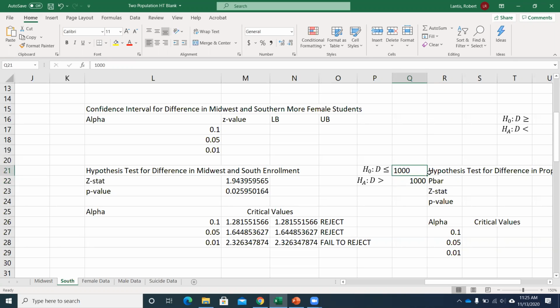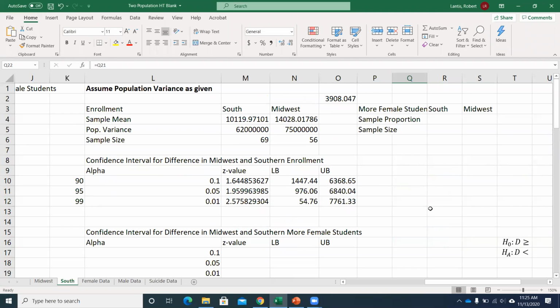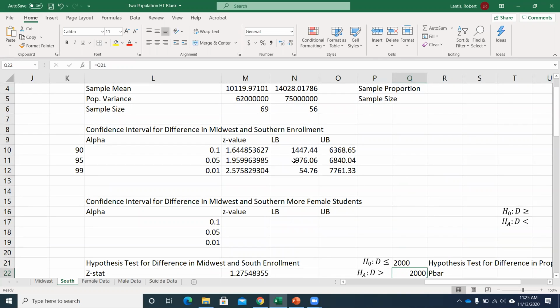Could I maybe say, well, I'm okay with rejecting things with 90% confidence, so could I say that the difference is more than 2,000? Can't say it's more than 2,000, right? Now, if we think about values that were up here, well, remember, I can probably pinpoint down at the 90% level exactly what the last value I could reject is. It'd be right below this.